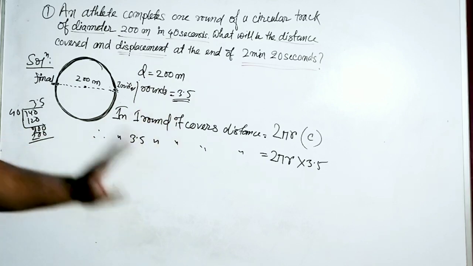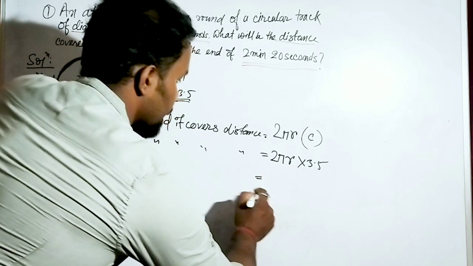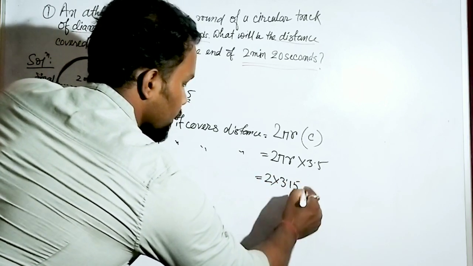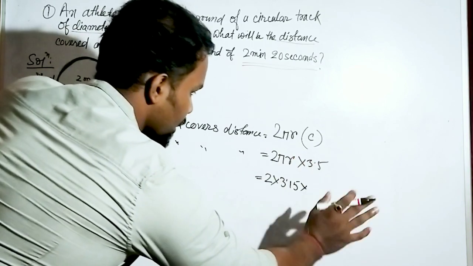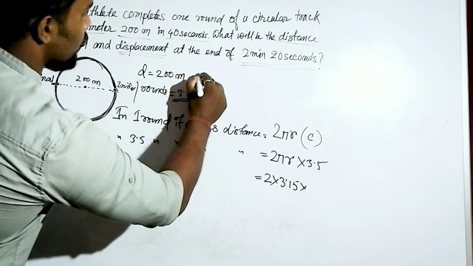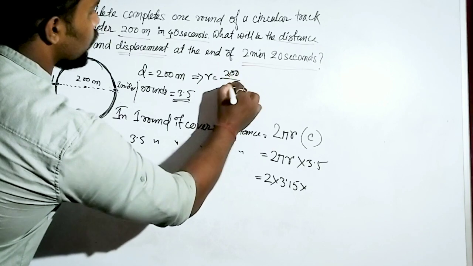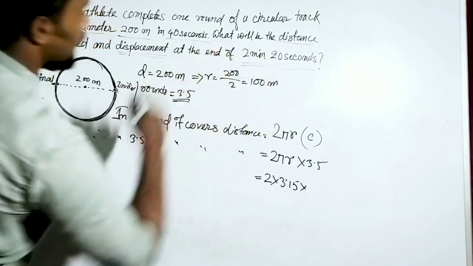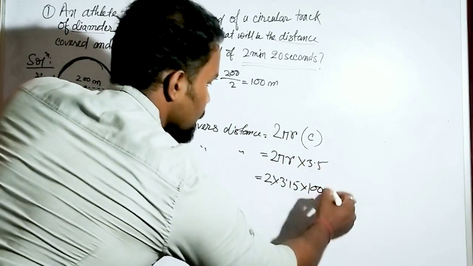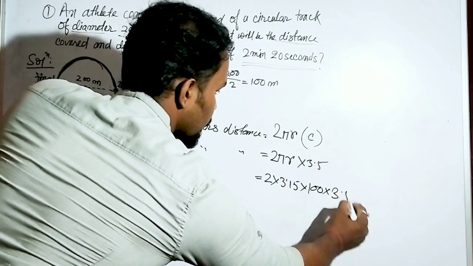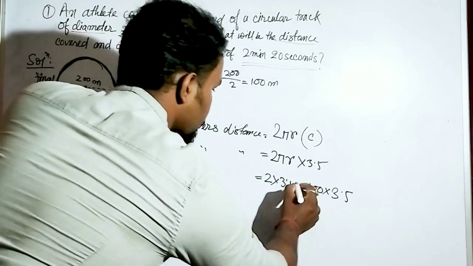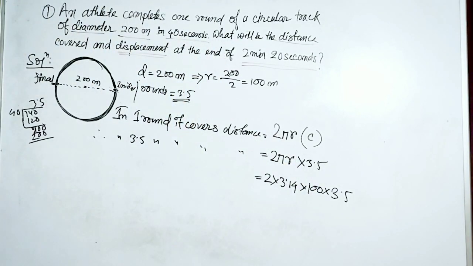So what will you do? We will now put the values. Pi's value is 3.14. And the r value, what is going to be the r? Diameter is 200, so r is 200 by 2 equal to 100 meter. That is the radius. And what is the given rounds? 3.5. So it is 2 into 3.14 into 100 into 3.5.